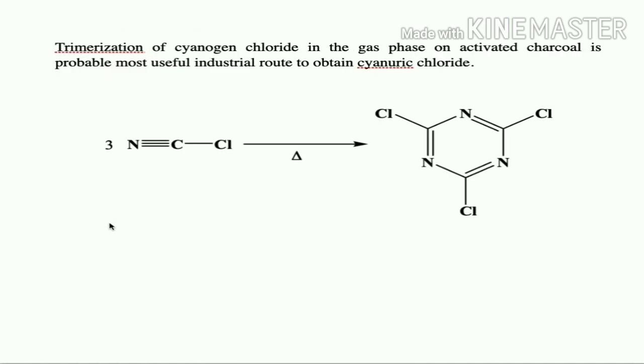Another method of preparation, which is the industrially preferred method, is trimerization of cyanogen chloride in the gaseous phase on activated charcoal, which leads to the formation of cyanuric chloride. Here we get cyanuric chloride directly. So we get cyanuric chloride by the trimerization reaction of cyanogen chloride in the gas phase over activated charcoal. So this is the probable industrial route for the preparation of 1,3,5-triazine, that too cyanuric chloride.